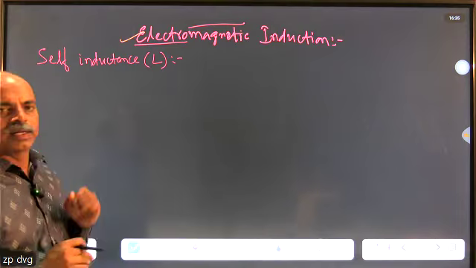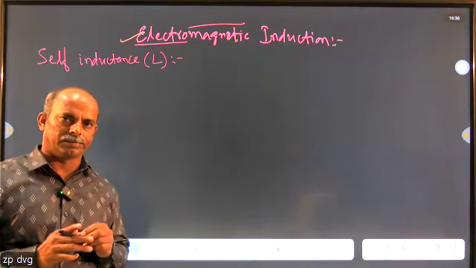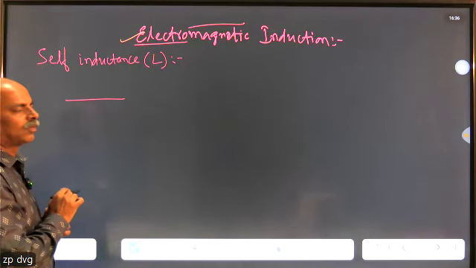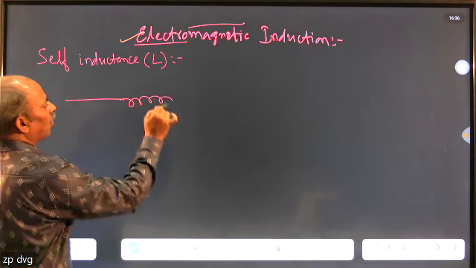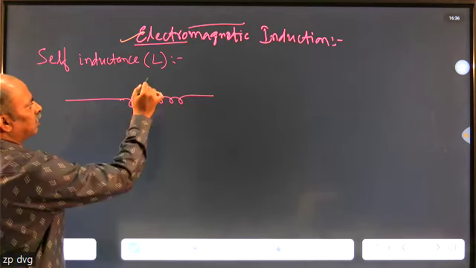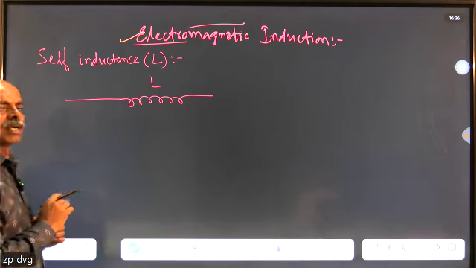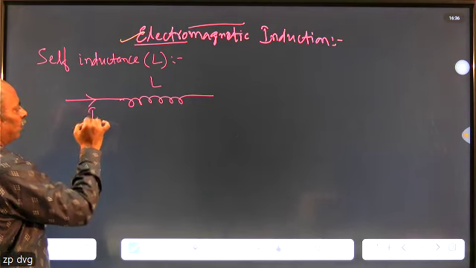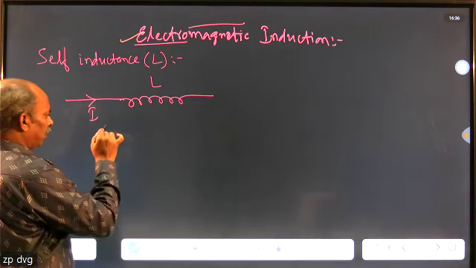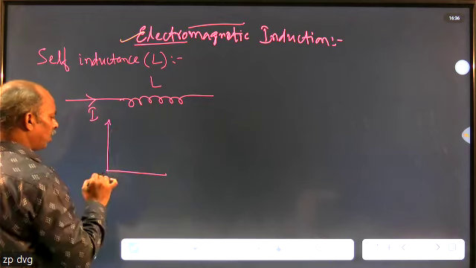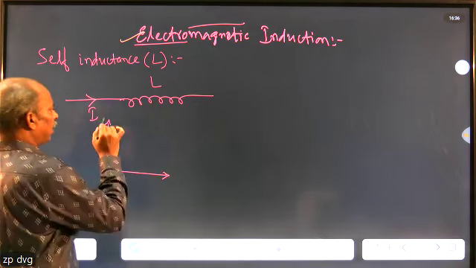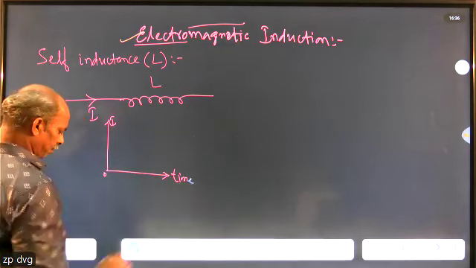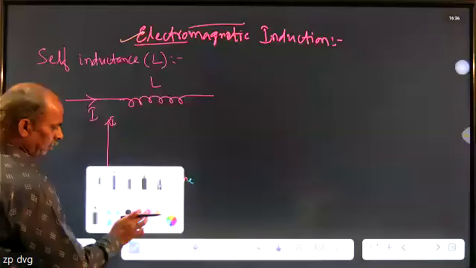Self-inductance: self means only one. If there is a conductor carrying a current, let us consider it in the form of a coil. This is called an inductor coil. Let its self-inductance be represented by L. Suppose we pass a current through it and draw the graph of current versus time.